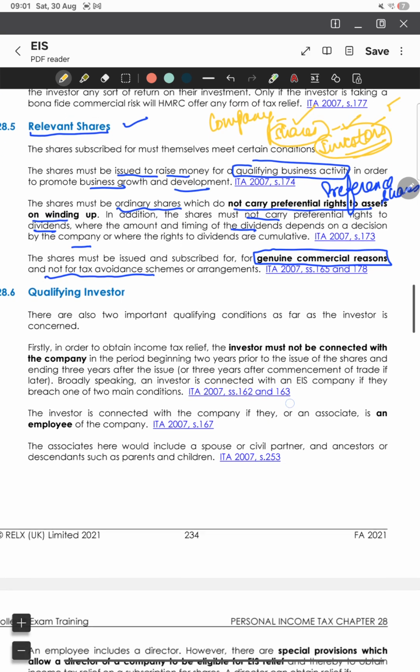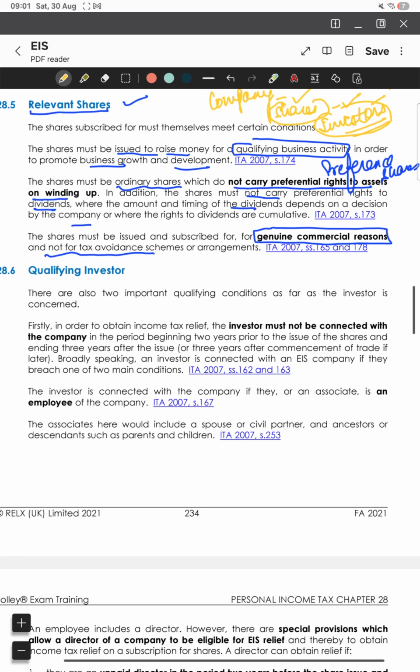Now, about the investor: you can't be connected with the company. That means from 2 years before until 3 years after. You can't be an employee, neither can you be close family. Close family will include your spouse, your civil partner, your parents, your children. Why? Because EIS is about bringing new external investment into the business. If you're already on the payroll, you shouldn't get extra tax perks by supporting your own company. That is the real logic behind this.